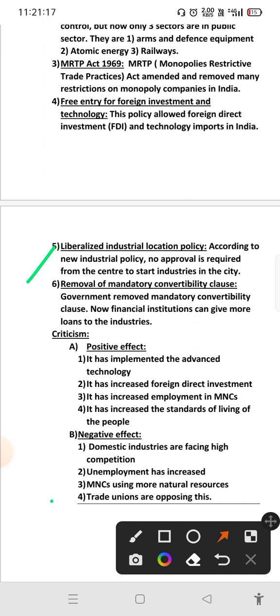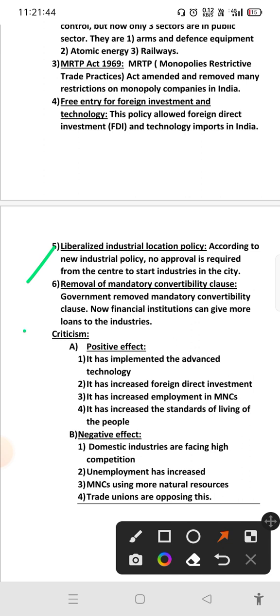That means the government removed restrictions relating to industrial location. Before this policy, there were so many restrictions relating to industrial location. That means industries should not be started in crowded areas and near the city, like that.